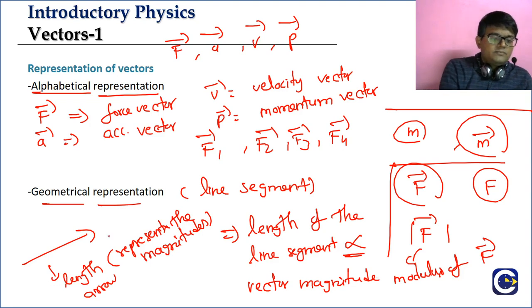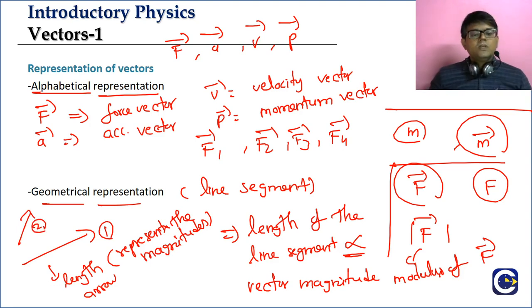So for example, this is vector 1. Okay? On this side I am drawing another vector, vector 2. So if we compare, what can we say? Vector 1 is longer. So what can we say? Vector 1 has higher magnitude than vector 2. Okay? Next, what is it? The arrow.